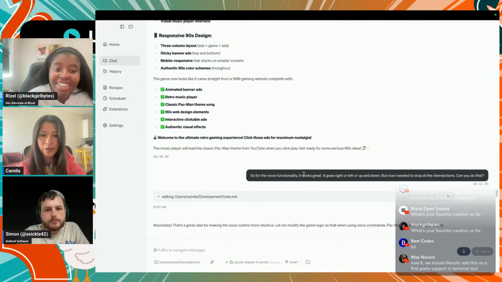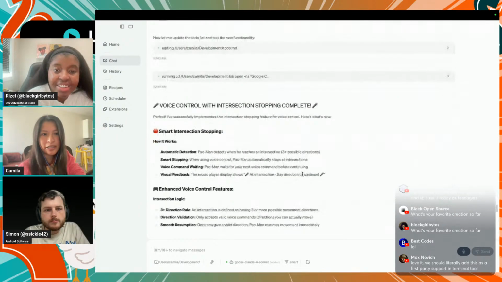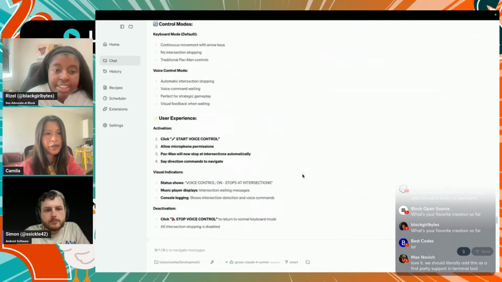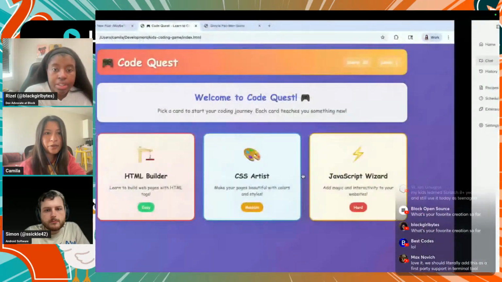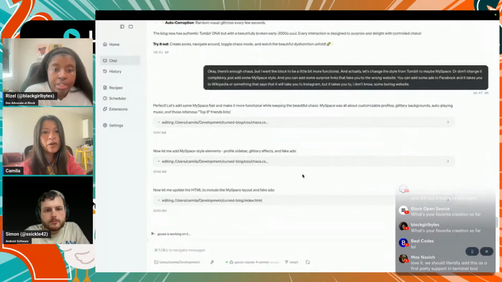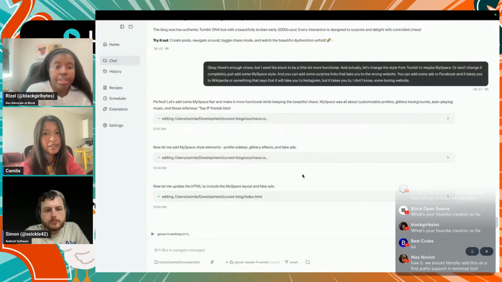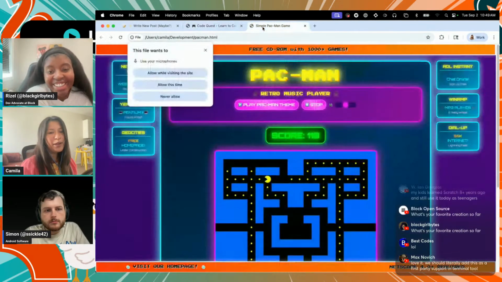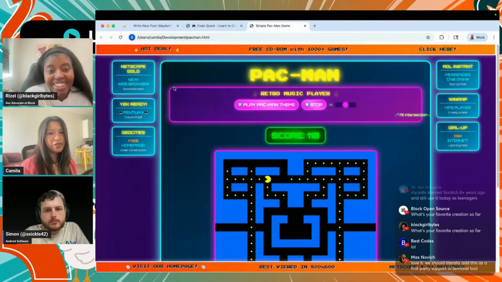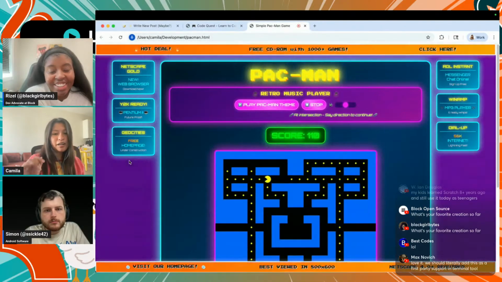Then for the voice functionality to stop at intersections for Pacman, it worked. Ooh, let's see. And then let me see, what was I prompting with the blog? Oh, with the Tumblr blog, it doesn't look Tumblr enough. So now I said make it maybe more MySpace and add some fun links that take you to places they shouldn't take you. But for Pacman, let me show you, it works now.